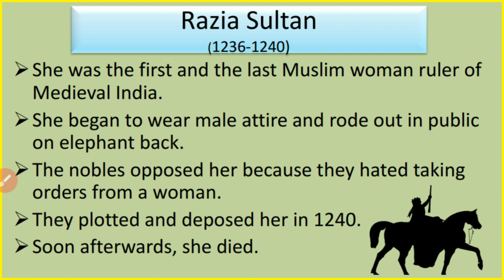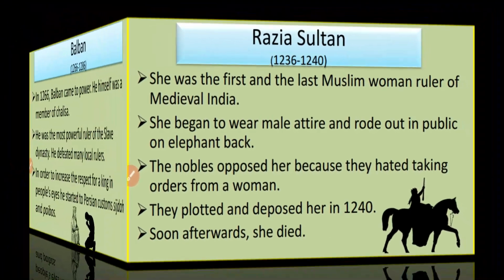The nobles or the ministers opposed her because they hated taking orders from a woman. That's why they plotted and deposed her in 1240. It means they made plans against her and removed her from the throne or from the post, and soon after this she died in 1240.